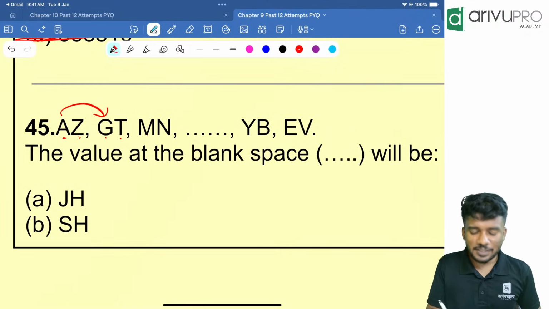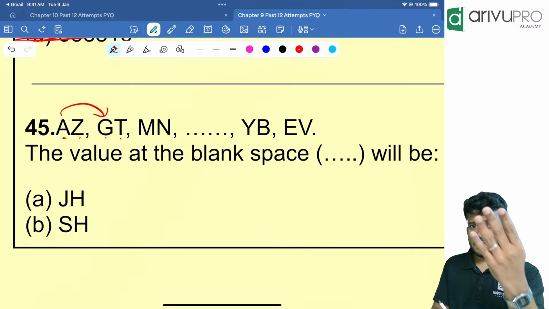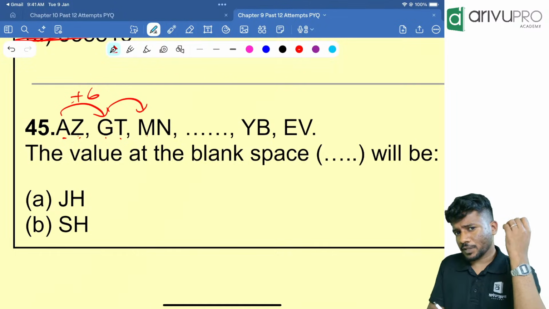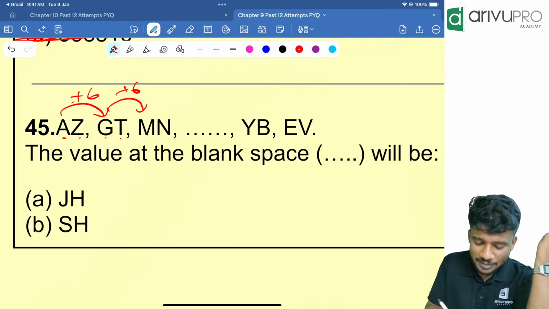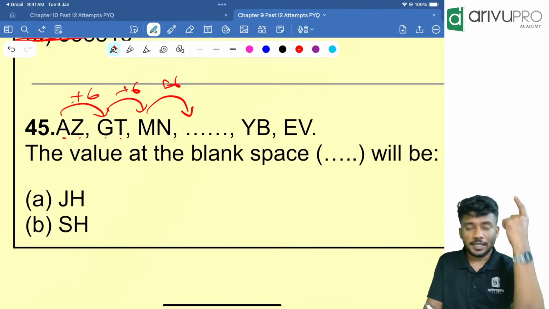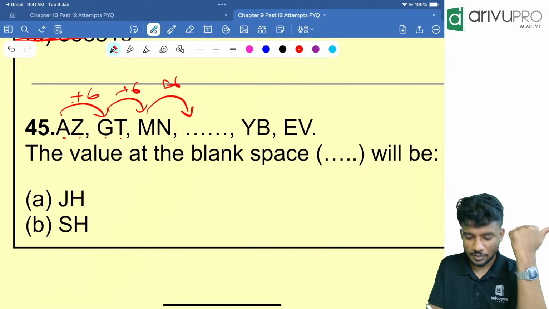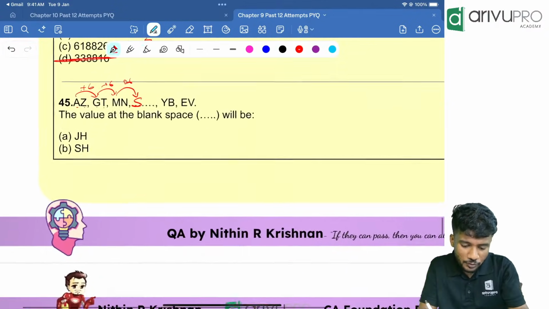A is becoming G. How will A become G? B, C, D, E, F, G, plus 6. How will G become M? H, I, J, K, L, M, plus 6. So the pattern is plus 6. First letter M plus 6: N, O, P, Q, R, S. So S is the first letter. How many options are there with S? Only 2 options are there.